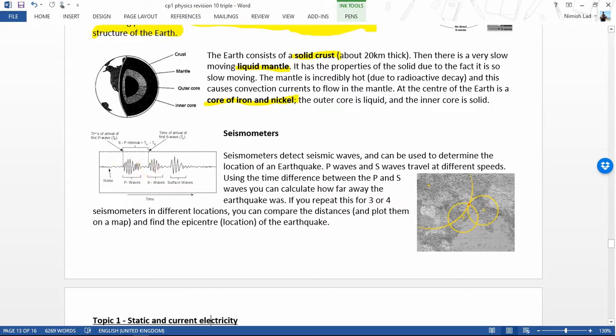So if you do that from 3 different locations, so this has been done from one location here, location number 1. This has been done from a second location here and a third location here. It could have been anywhere along that line, or that line, or that line. But where those 3 lines cross, we call this process triangulation because there's 3 points. Where those 3 lines cross, that's where the earthquake took place. Okay, that's everything you need to know about waves and the Earth.